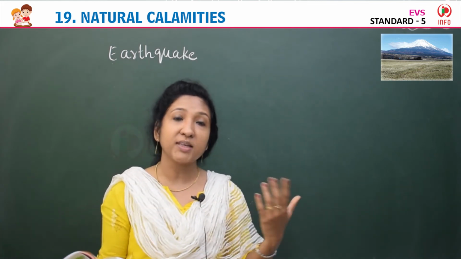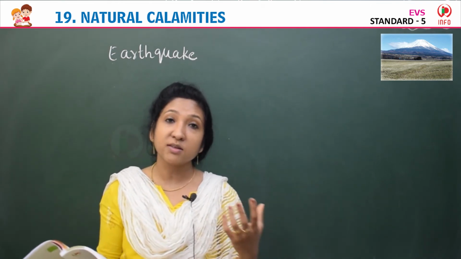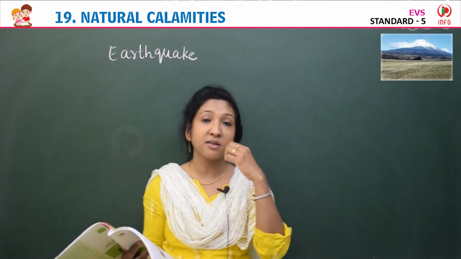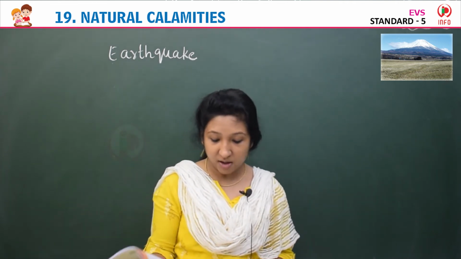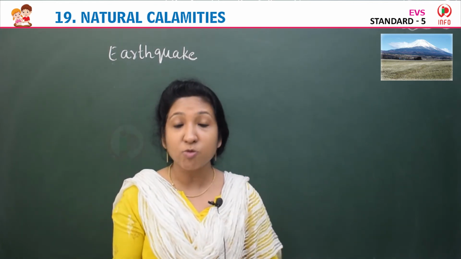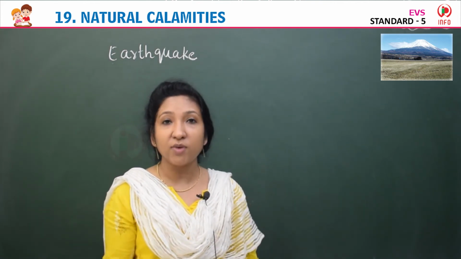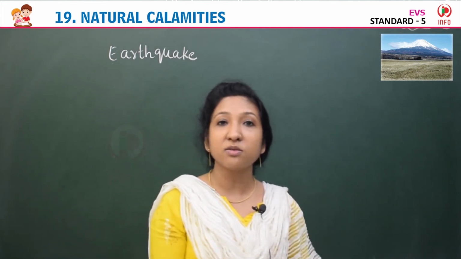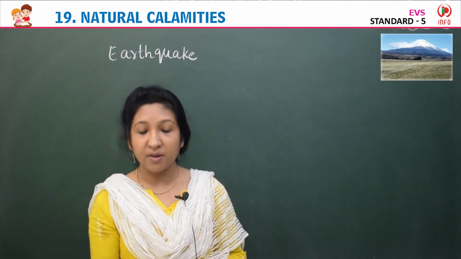Sometimes the movement gets stuck, and when the pressure is more, what happens? When the pressure is more, the rocks break and they release more energy. At this time, it causes an earthquake, shaking of the earth. So this happens, and through this, in a volcanic eruption also, the steam under the earth gets an easy way to come out through a volcano. So the land which is full of volcanoes is frequently struck by earthquakes.